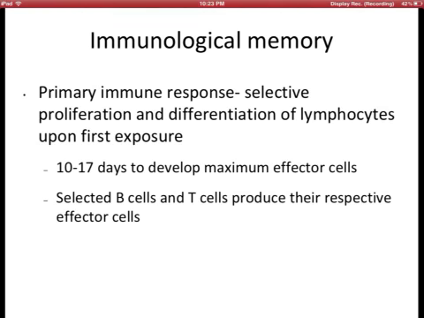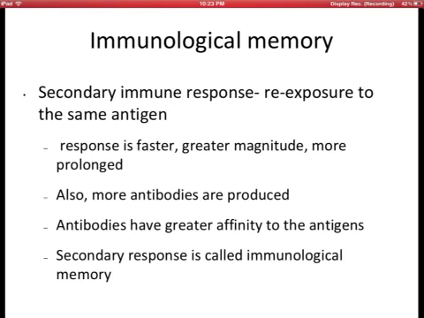Selected B cells and T cells produce their respective effector cells. So, ano mangyayari kapag nag-clonal selection? You will have immunological memory, you will have secondary immune response. The secondary immune response is the effect of the primary immune response dahil naalala mo kung sino tong infection na to. Response is faster, greater magnitude, more prolonged.